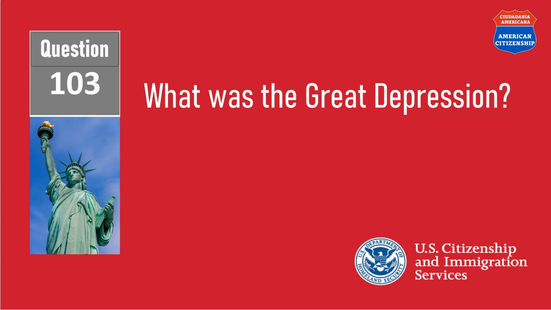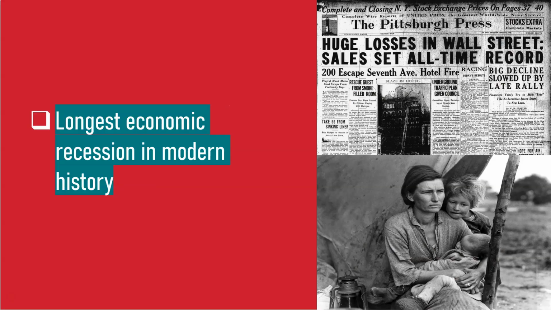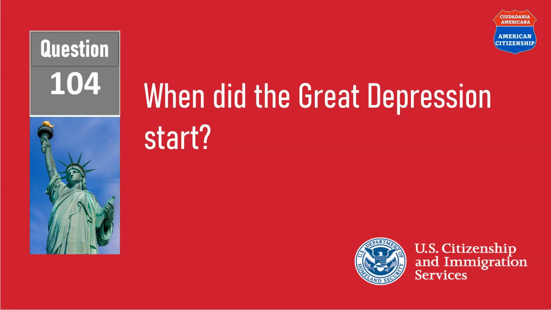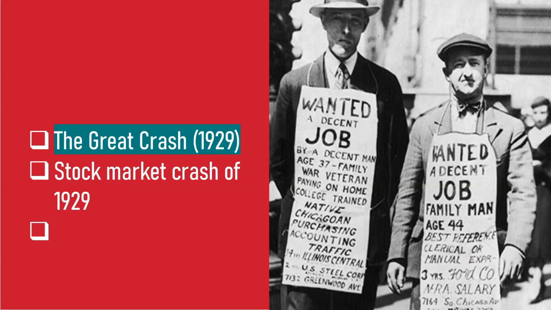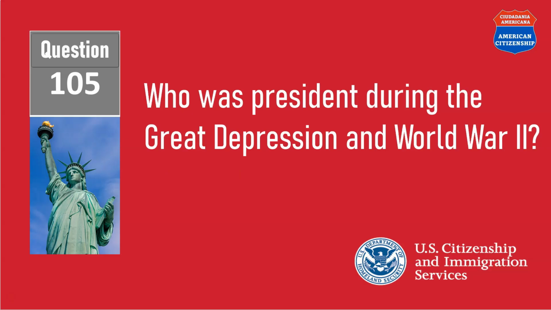What was the Great Depression? The longest economic recession in modern history. When did the Great Depression start? During the Great Crash of 1929. Who was president during the Great Depression and World War II?